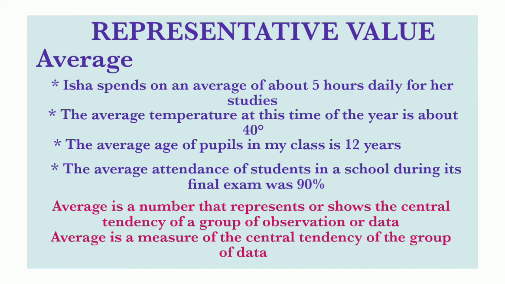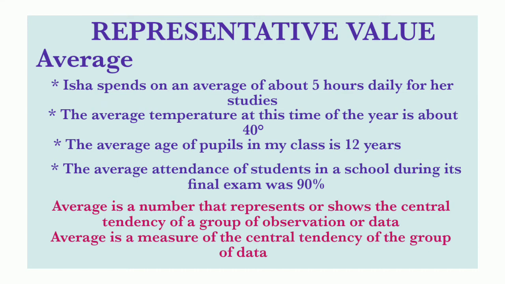Look at the first example. Do you think that the child in the first statement studies exactly for 5 hours daily? No. On some days she may study less. On some days she may study longer. Okay. Then the second one, the average temperature in your city every day is 40 degrees? No, sometimes below 40, sometimes above 40. Then the third one, in your class are all the ages of students 12 years? No, not exactly 12 years, below 12 or above 12.